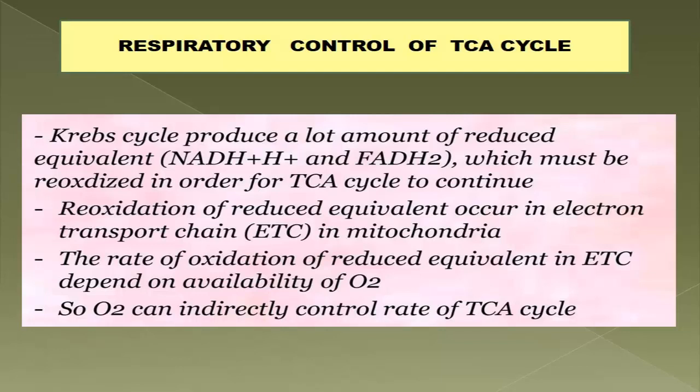So oxygen can influence the rate of the electron transport chain, and thereby oxygen can also indirectly control the rate of the TCA cycle. So this is the respiratory control of the TCA cycle. Clear? Now going to the next slide.